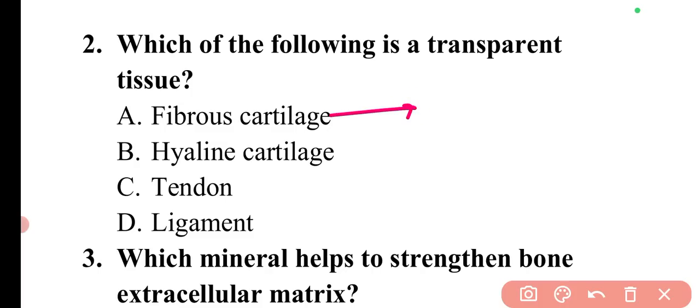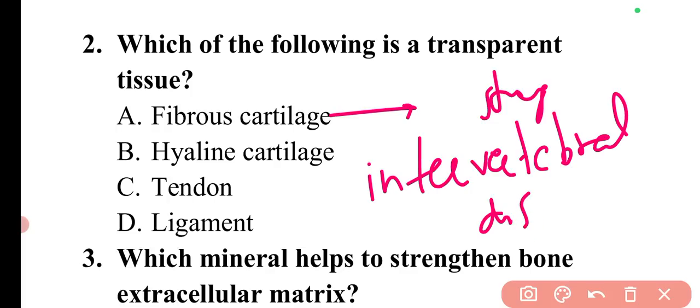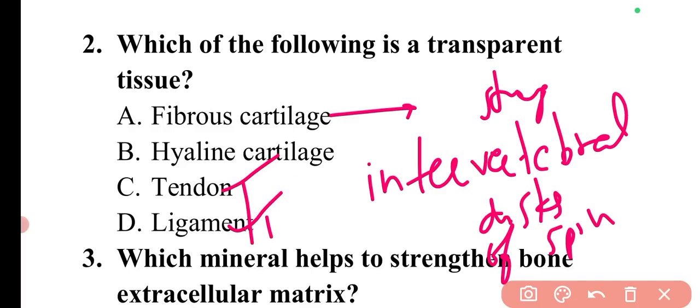Now if I talk about the fibrous cartilage, fibrous cartilage is very strong, and it is predominantly found in the intervertebral disc of the spine, and also at the insertion of ligaments and tendons. You can also keep this information with you.